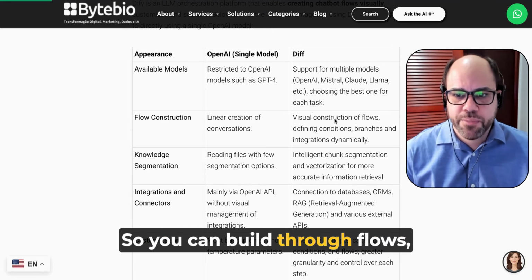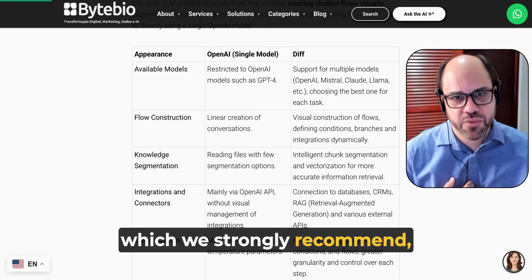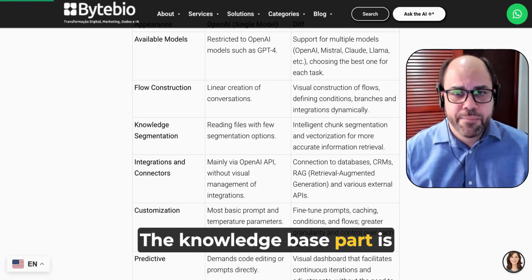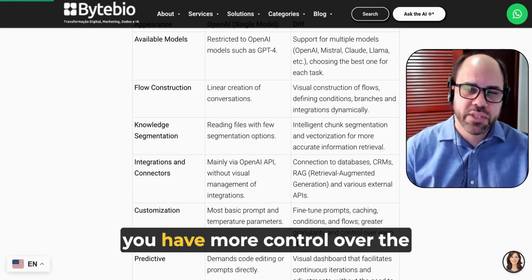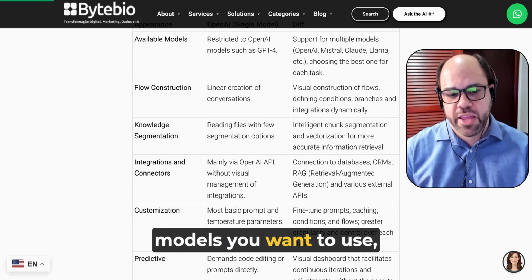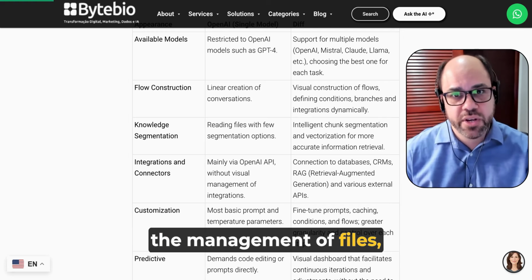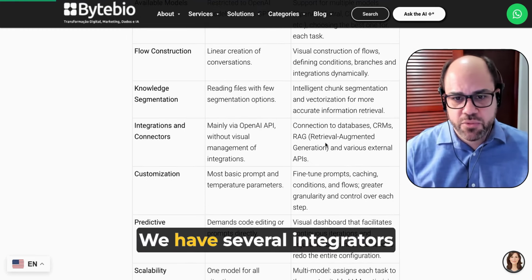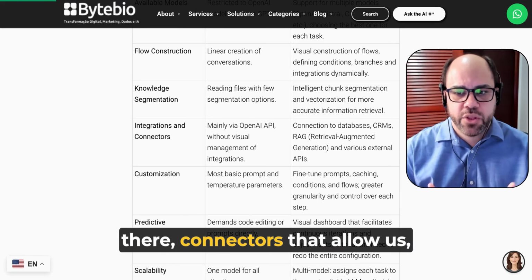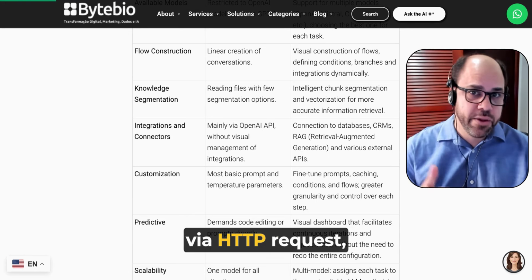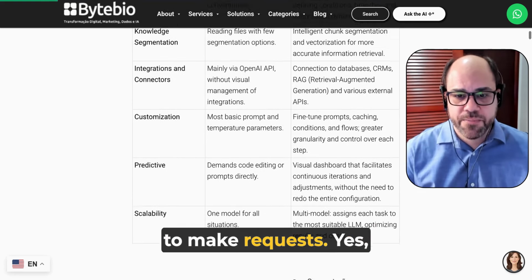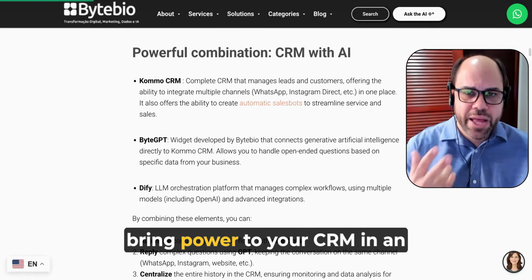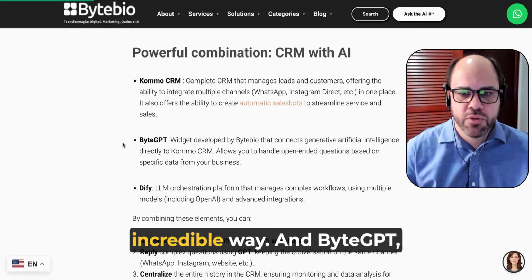So you can build through flows, which we strongly recommend, instead of having separate assistants. The knowledge base part is also much more robust. You have more control over the models you want to use, the management of files, scraping on sites, among other possible tools. We have several integrators there, connectors that allow us via HTTP request to make requests. Yes, there are a series of advantages that combined bring power to your CRM in an incredible way.